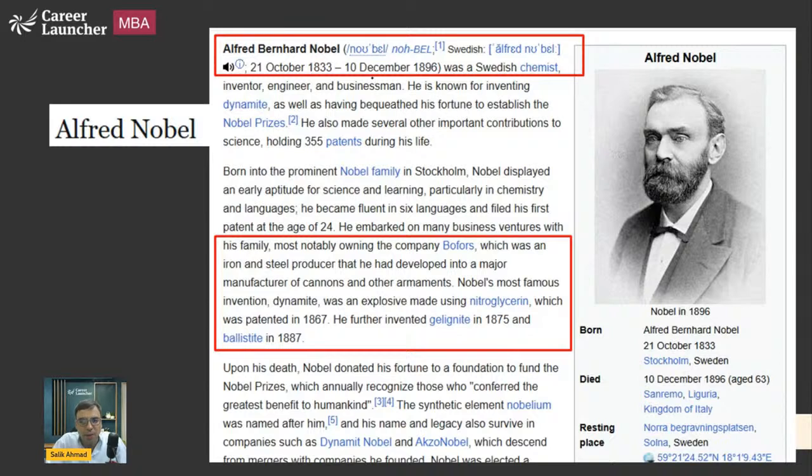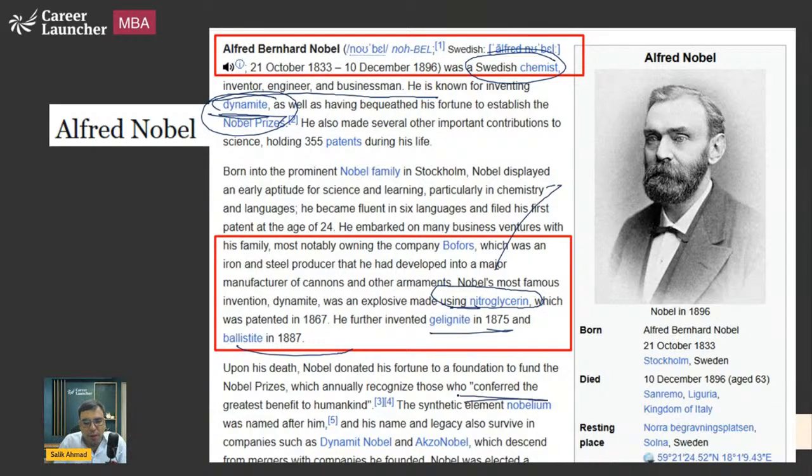Yes, Alfred Bernhard Nobel, Swedish chemist, inventor, engineer, businessman. He was also instrumental in inventing dynamite as well as nitroglycerin and other things, all related to bomb or dynamite making. So he wanted the Nobel Prize to be given for this purpose, to confer the greatest benefit to humankind. So those who have done this should be given the Nobel Prize. That is what he had said in his last will.